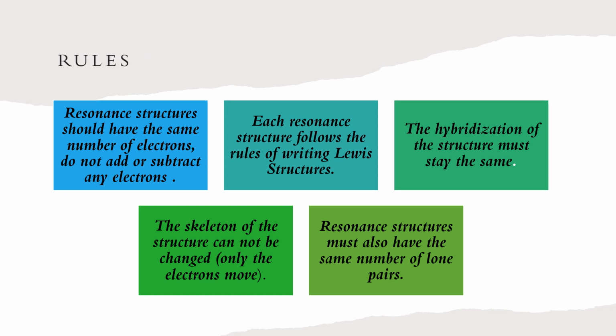Next are the rules before deciding any kind of resonating structures. Firstly, before making any resonance hybrid, we have to be assured that all the resonating structures we are discussing for that particular molecule have the same number of electrons. So we are not able to add or subtract any electrons during that process.